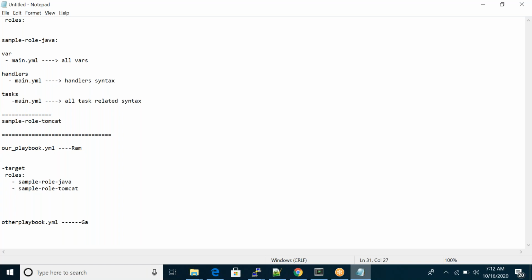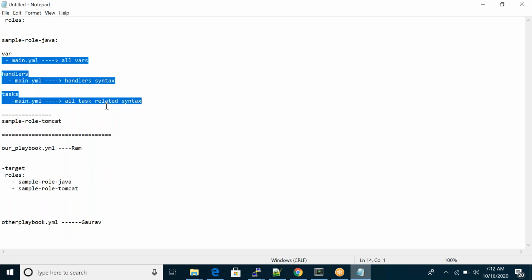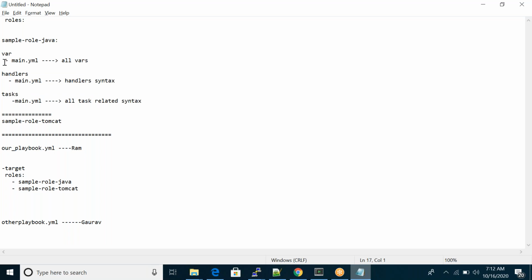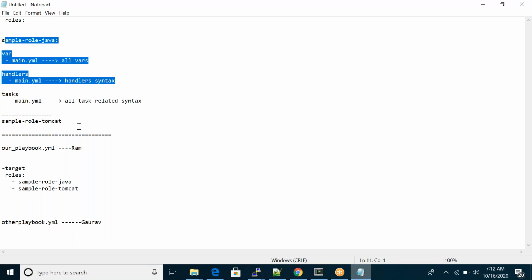Gaurav is working on some other playbook, and if he needs to install Java or Tomcat, the same thing applies. Here also you can refer to the same code. I have some stuff for Java and for Tomcat, so whoever wants it can refer to this code.